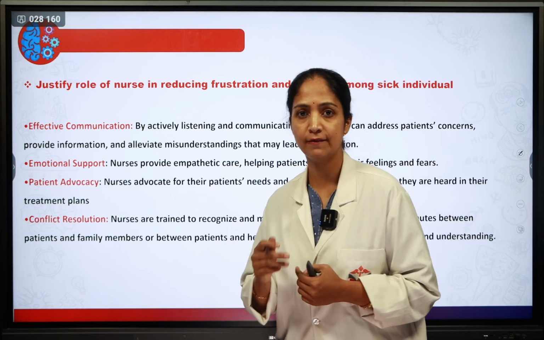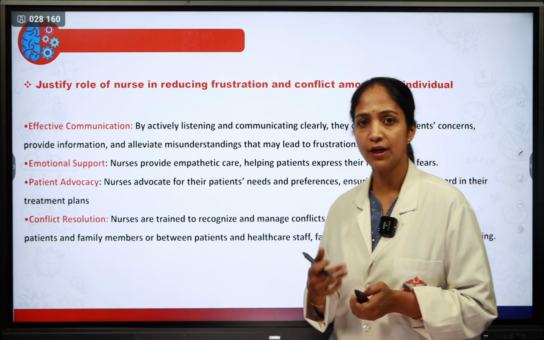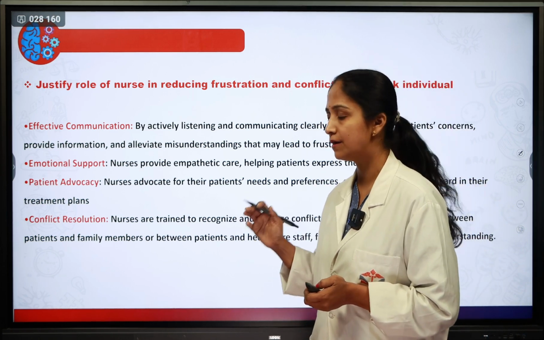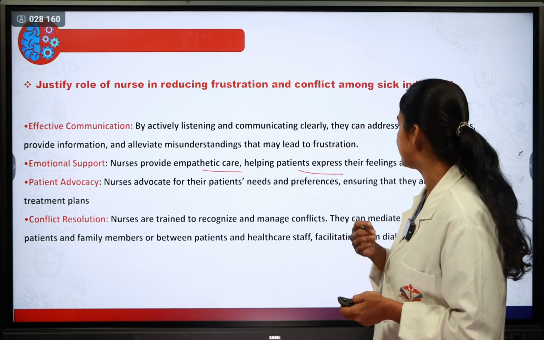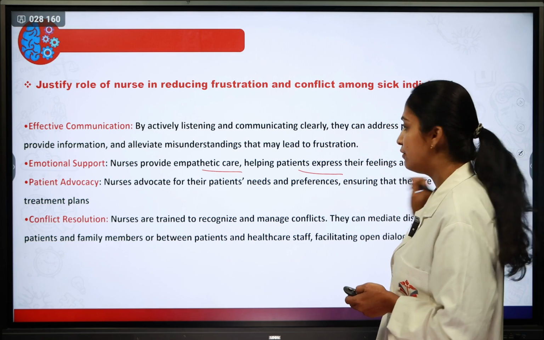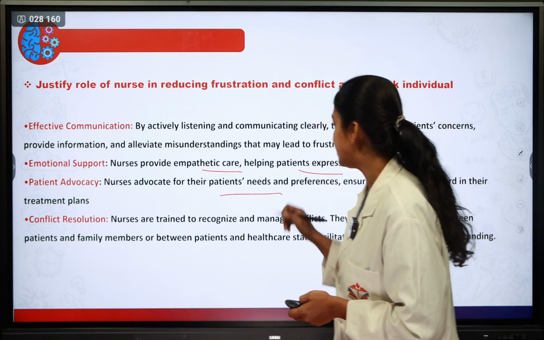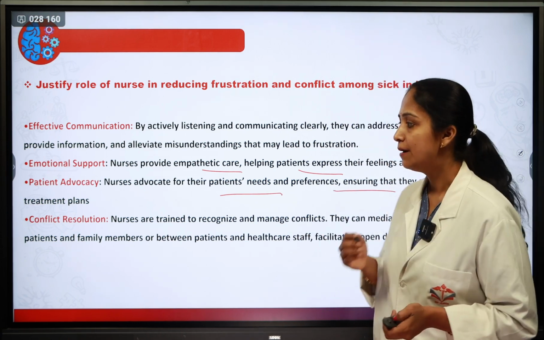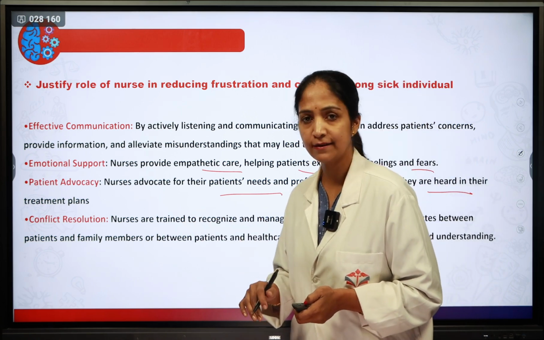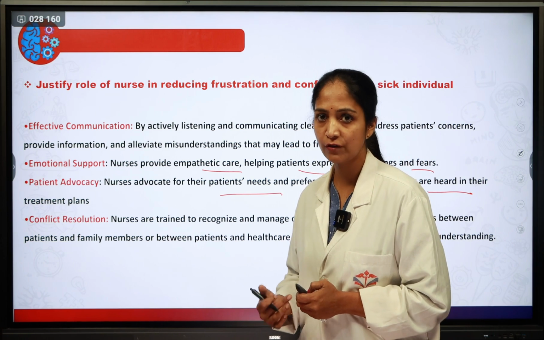Then along with that, we have to give emotional support. So as a nurse, she has to give emotional support to the person, that is providing empathetic care, helping the patient express their feelings and fears. Then patient advocacy, the nurse has to advocate for the patient's needs and preferences, ensuring that they are heard in their treatment plan. Then conflict resolution, where they have to do the resolution of the conflict.